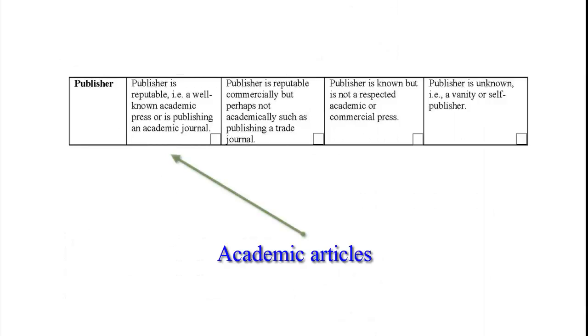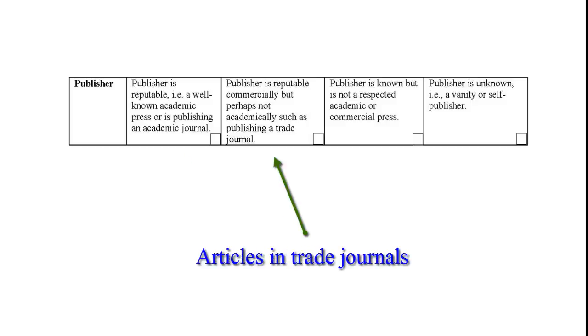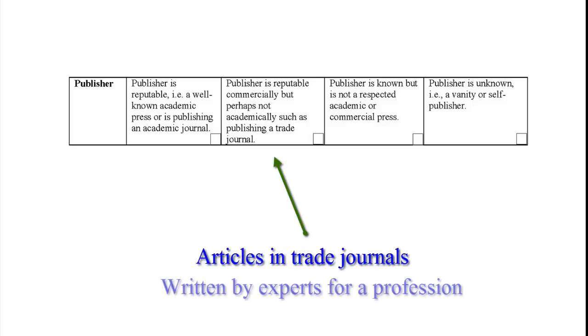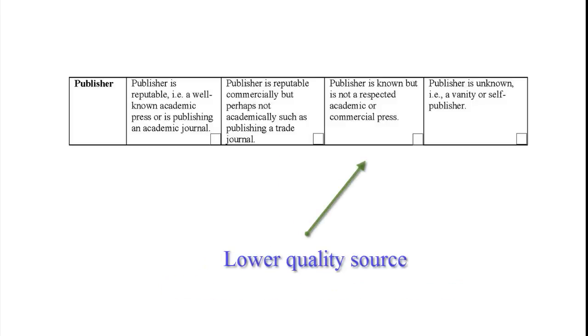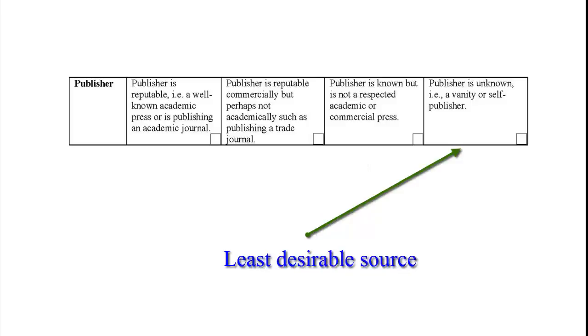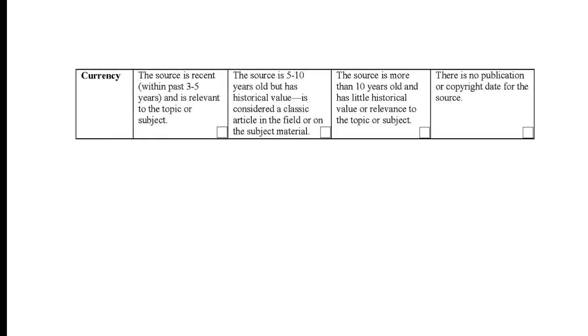Publisher. Academic articles and books usually come from publishers that are well known and respected within the academic community. Trade journals contain articles written by experts in a field, but the articles are designed for audiences such as professionals in a trade or practice. Some articles may be published by either a lower quality publisher or by a totally unknown publisher. Currency. Currency focuses on how recent or new the information is.